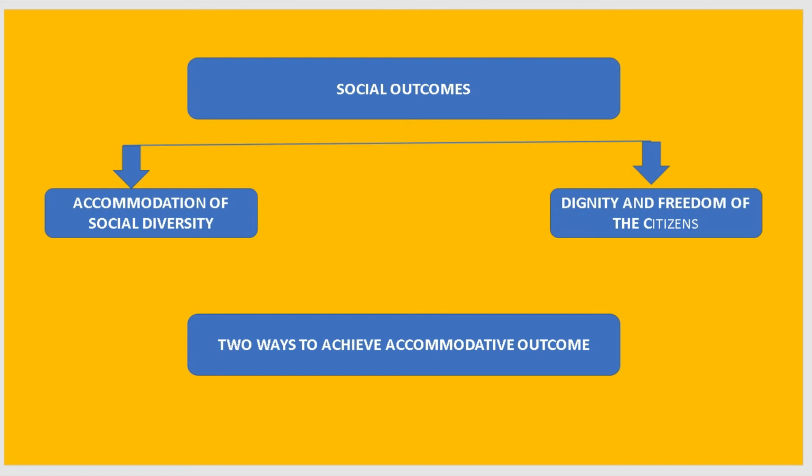Again I am going to explain the accommodation of social diversity. Here democracies ensure a peaceful and harmonious life to citizens. Democracy usually develops a procedure to conduct competition, which reduces the possibility of social tension becoming explosive or violent. Democracy also evolves new mechanisms to negotiate and discuss. Democratic regimes have the ability to handle social differences, divisions and conflicts through the provision of accommodation, reservation and special privileges.